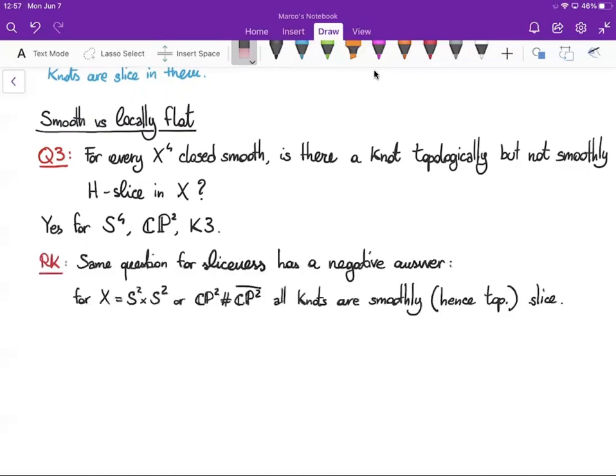However, I would like to remark that the same question for sliceness, as opposed to H-sliceness, has a negative answer, because for the four-manifolds S2 cross S2 and CP2 connected sum CP2 bar, all knots are smoothly slice and hence topologically slice. So here there is no difference between smooth sliceness and topological sliceness.